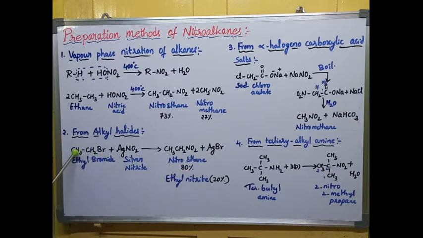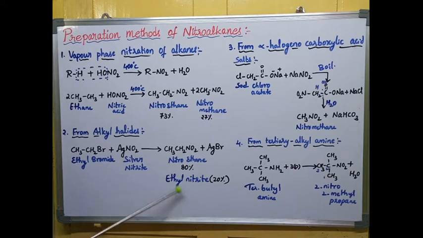So you can see nitroethane. This is completely a substitution reaction. Here CH3CH2 is reacting with NO2 and Ag is reacting with Br. Both are undergoing substitution reaction and forming AgBr as a byproduct and nitroethane as the main product. Along with nitroethane there is ethyl nitrate, that is a minor product, 20%.